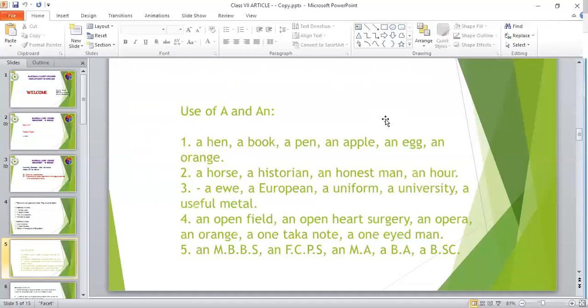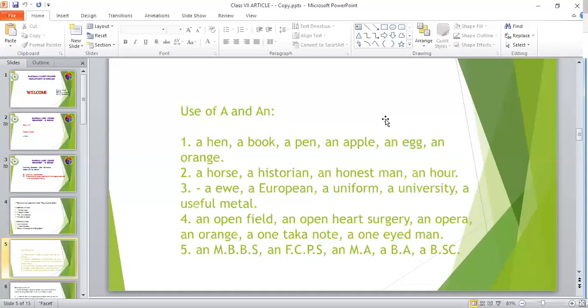Next, a UV, a European, a uniform, a university, a useful metal. Dear cadets, now see, in all the words, the beginning letters are vowels, but still we have used a here. Why? Because, firstly, you see the example here.